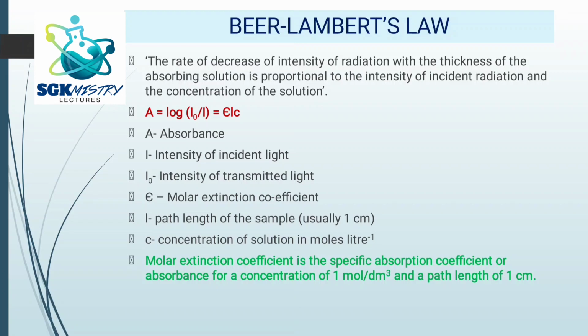So what is the thickness of the solution you are taking, the solution which is absorbing the radiation, and all these are proportional to the intensity of the incident radiation and also to the concentration of the solution. So we have a simple formula: A is equal to log I naught by I is equal to epsilon l c. A is absorbance, I naught is the intensity of incident light, and I is the intensity of transmitted light. Of course, the intensity decreases because the light passes through the medium.